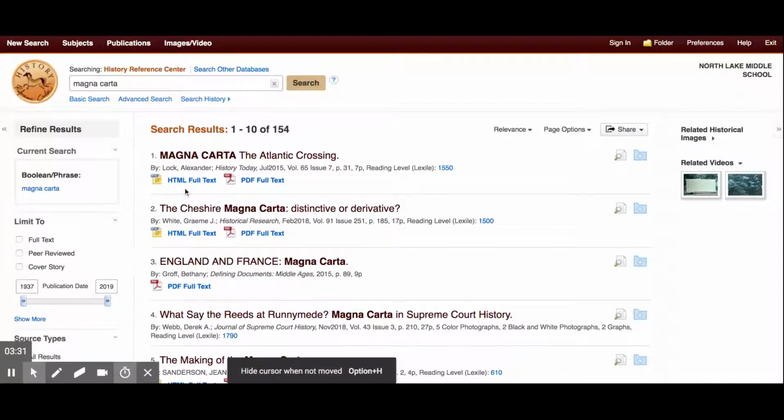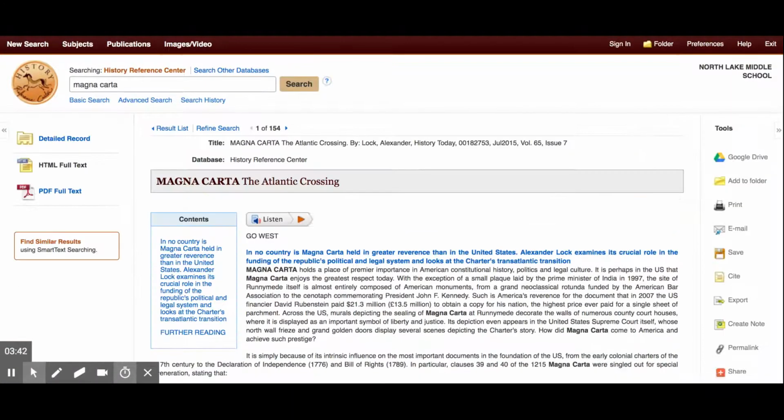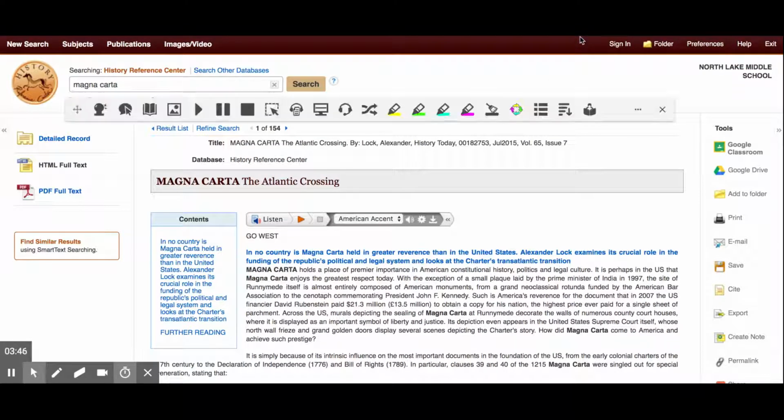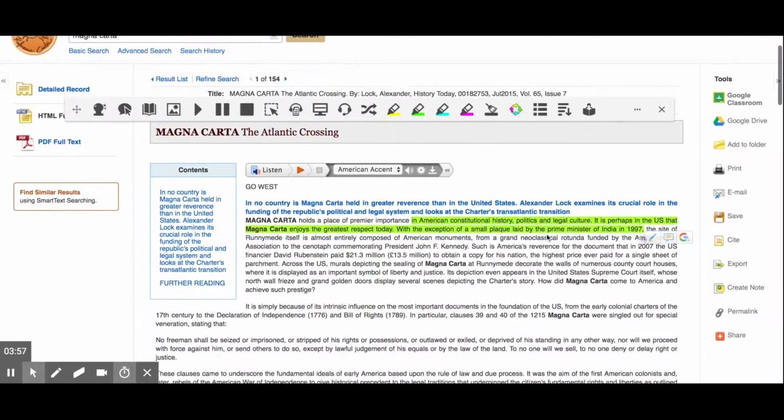You'll sometimes see that you can look at it in HTML, or you can look at the source as a PDF. The nice thing about looking at it as an HTML, let me click into this one, is that you will be able to use Read&Write for Google, and you'll be able to highlight information. I'm just going to pick anything here. I'm not really looking at what I'm doing, just highlighting so you can see. So you can highlight information and keep track of it.